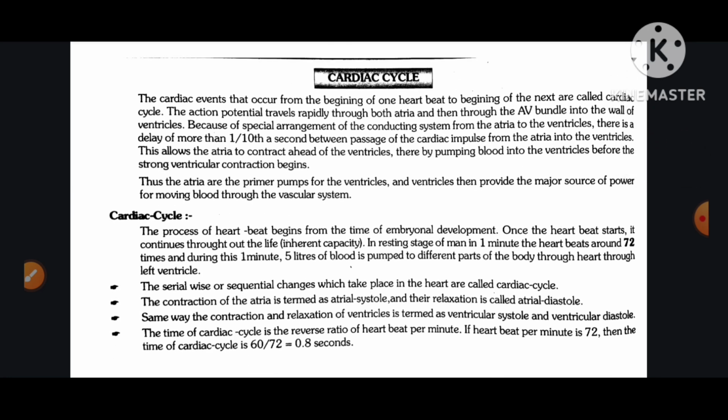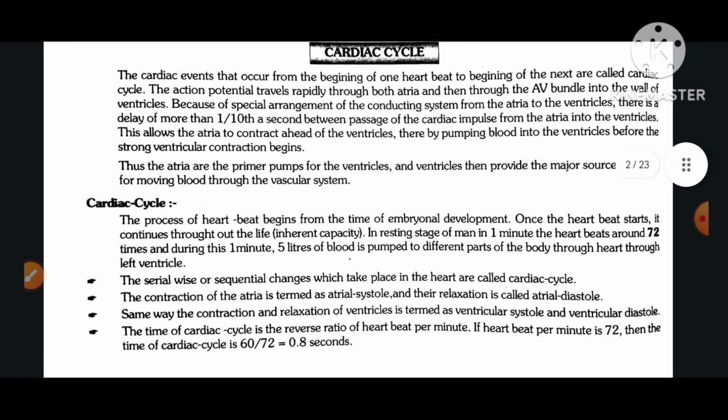The cardiac events that occur from the beginning of one heartbeat to the beginning of the next are called the cardiac cycle. The action potential travels rapidly through both atria and then through the AV bundle into the wall of the ventricles because of a special arrangement of the conducting system from the atria to the ventricles.